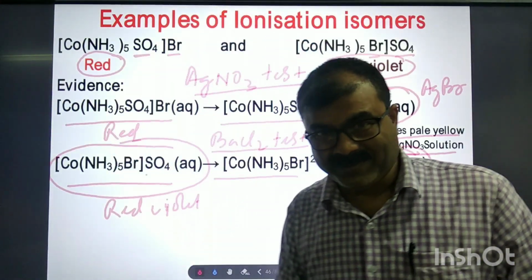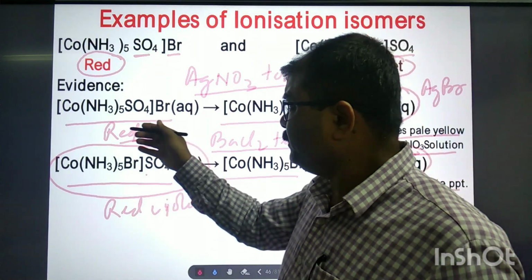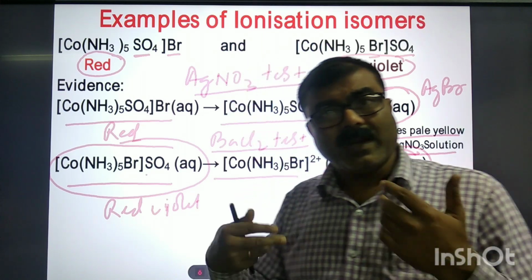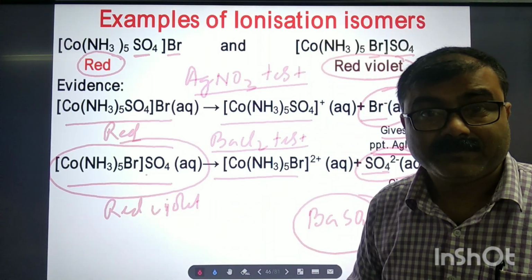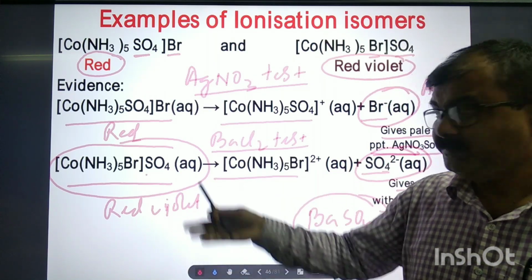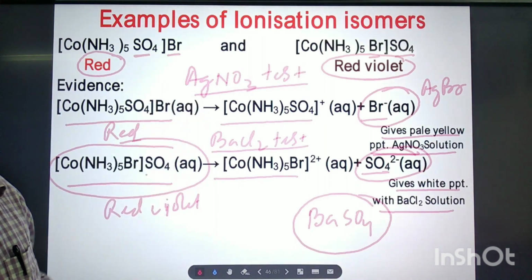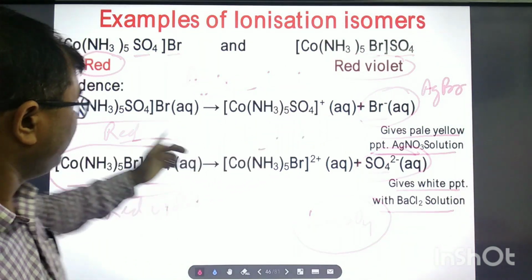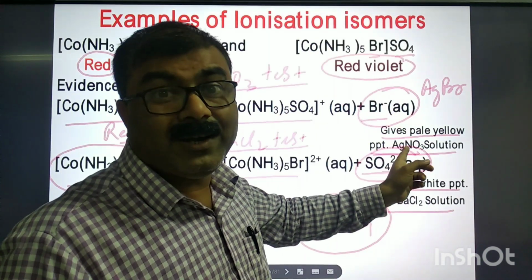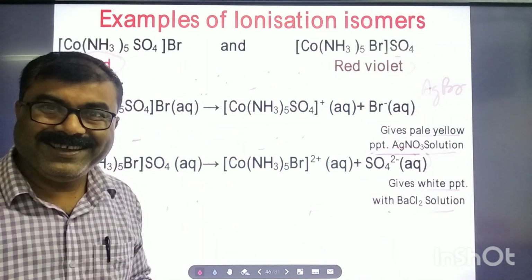In board exams or any examination, one pair of compounds may be given to you: what is the evidence that they are ionization isomers? You can write it like this. Chemical evidence you have to give, by carrying out some chemical tests. Here we have carried out the silver nitrate test. If suppose instead of Br, Cl were there, then Cl minus would give a white precipitate of silver chloride. Have you understood? Okay?